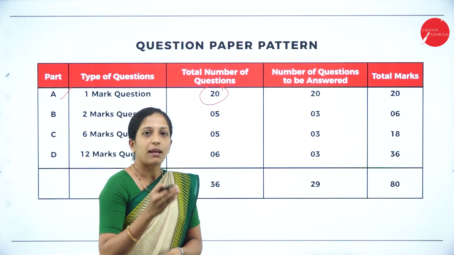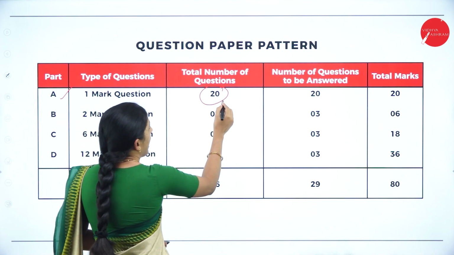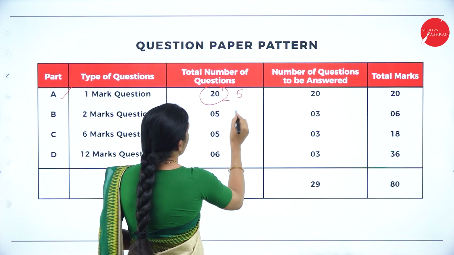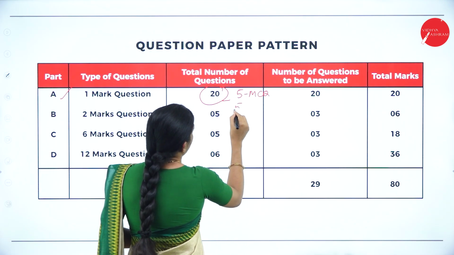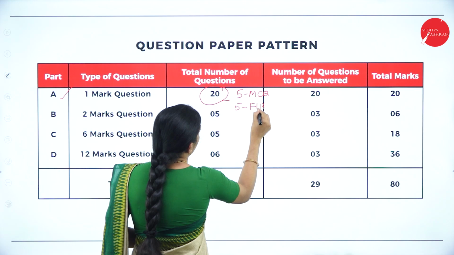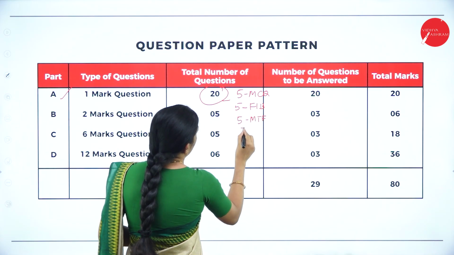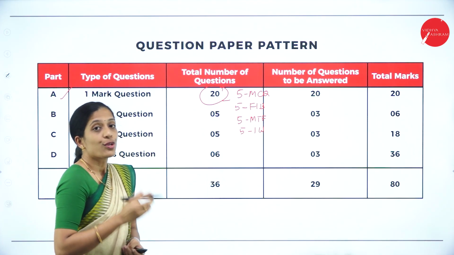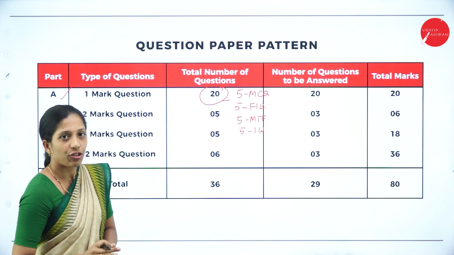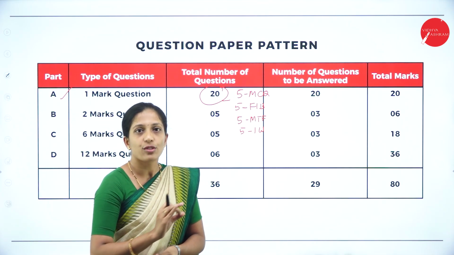Here 20 marks is divided as 5 marks multiple choice questions, 5 marks fill in the blanks, 5 marks match the following and 5 marks one word questions. This is a compulsory section where all the 20 questions have to be answered and there is no option.